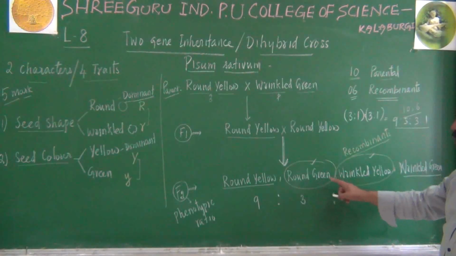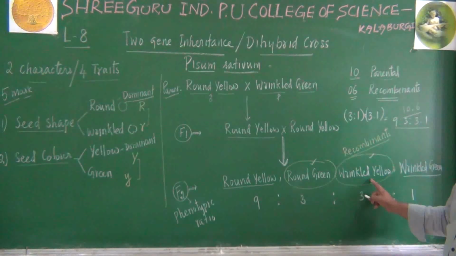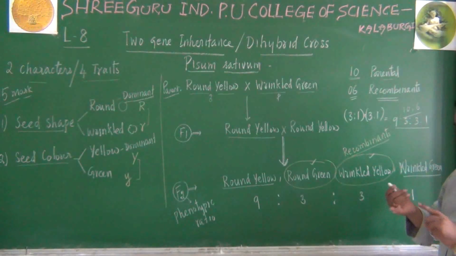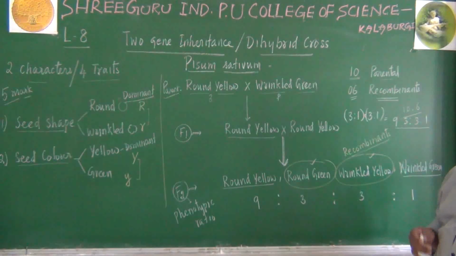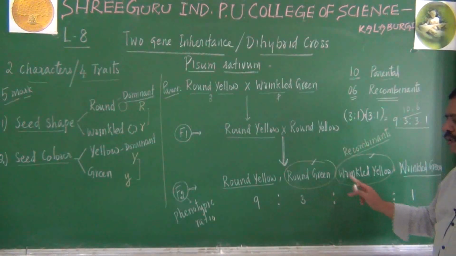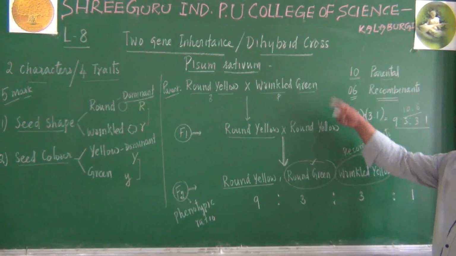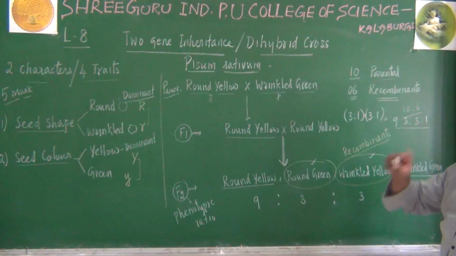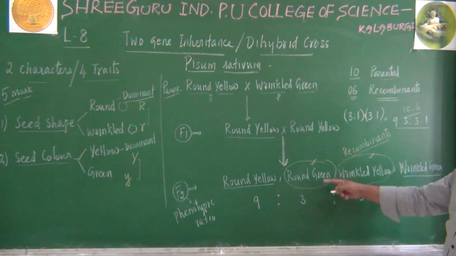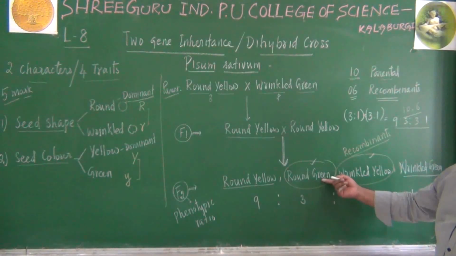This point, round green and wrinkled yellow, cannot be explained by the law of dominance and the law of segregation. You need a separate law here. I hope you got this point. It is not like a reappearance of a recessive character for the 3:1 ratio. It is a new character that reappeared here.